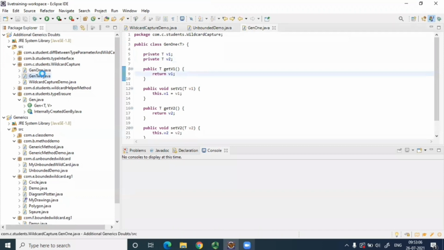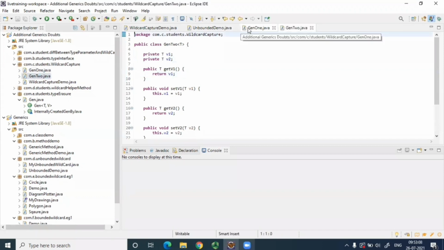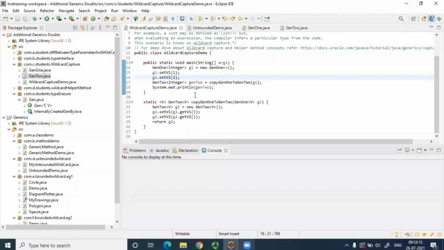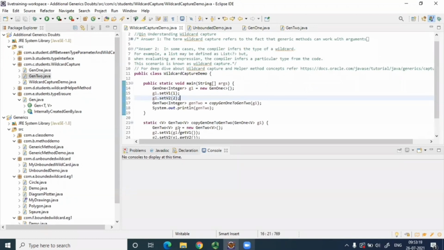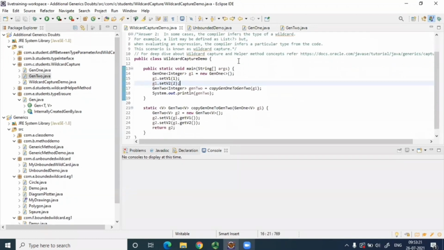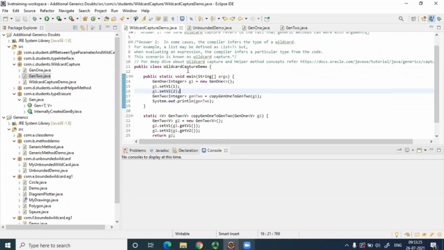Okay, and this is a similar class. Now let's say you want to capture values that are set to Gen 1 and set it to Gen 2. So that is nothing but wildcard capture. Okay, that is the concept of wildcard capture. And the type erasure also you have understood, right? So why is it this? So yeah, here it is.